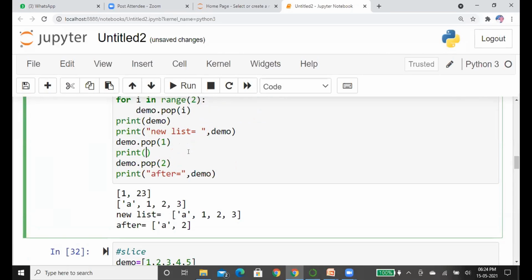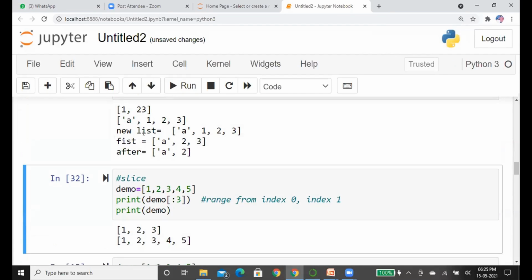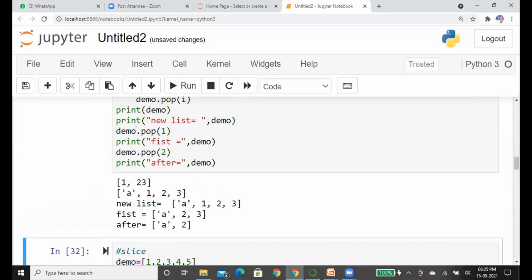Suppose I print here again. First modification. Here is the first list, the original list A, 1, 2, and 3. Suppose we want to pop the element at index 1. Now it has popped. Here A is at the 0th position, 1 is at position 1. So pop 1 means it pops the 1. So after popping 1, the list was A, 2, and 3.